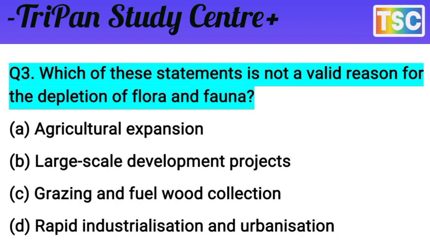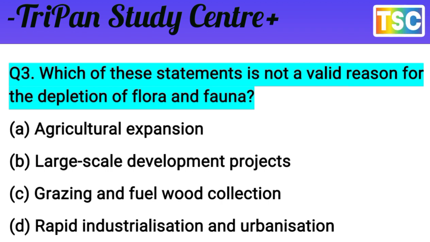Which of these statements is not a valid reason for the depletion of flora and fauna? You know that's an important question for the board exam. The options: A, agriculture expansion; B, large-scale development projects; C, grazing and fuelwood collection; and D, rapid industrialization and urbanization. That is the most important question for all competitive exams and also for the board exam. Let's first test your knowledge. I will give you a few seconds.